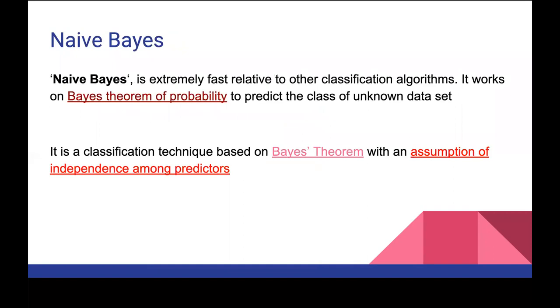So naive Bayes is extremely fast relative to other classification algorithms. It works on Bayes' theorem of probability to predict the class of the unknown dataset. It is a classification technique based on Bayes' theorem with the assumption of independence amongst predictors, which means, let's say you have column 1, column 2, column 3, column 4, what is the assumption that Bayes' theorem takes? It takes the assumption that all of them are independent of each other. But in real life, that is not the case. Some feature will affect the other feature. So that is the reason naive Bayes is not foolproof, but it is the fastest.